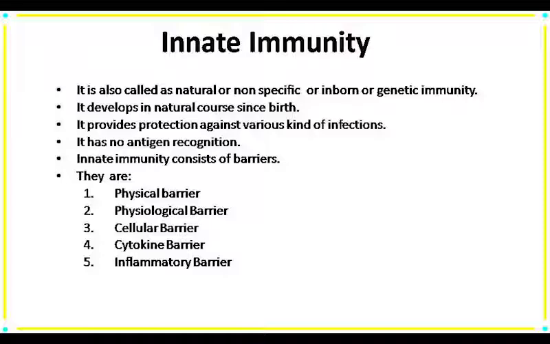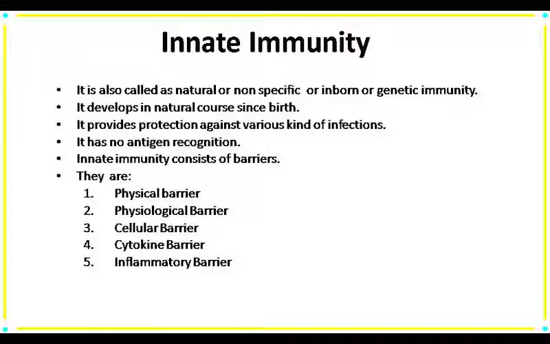Now come to our innate immunity. Innate immunity refers to the immunity which we get from our parents. So it is known as inborn immunity or genetic immunity. The person has the immunity naturally, so it is also known as natural immunity, and it protects the body from various kinds of infections. That's why it is known as non-specific immunity, because it is not specific for a particular antigen or pathogen.